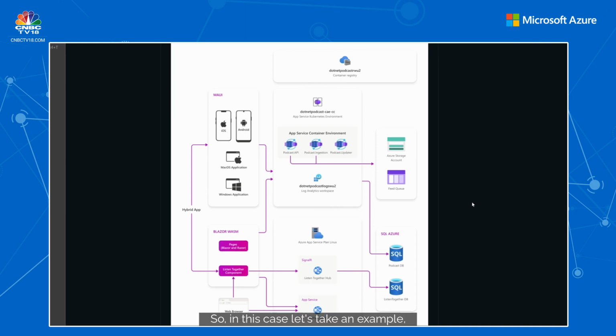So in this case, let's take an example. If someone wants to submit a podcast, they can access the Podcast API and submit the podcast with certain information. But all the podcasts that are submitted shouldn't be going into our database. So what we do is we send it to an Azure storage account, into the feed queue. And there, the podcast ingestion service is going to look at it and process it. And if it is relevant to this .NET podcast, it is going to pick that up and then send it to the SQL Server database.